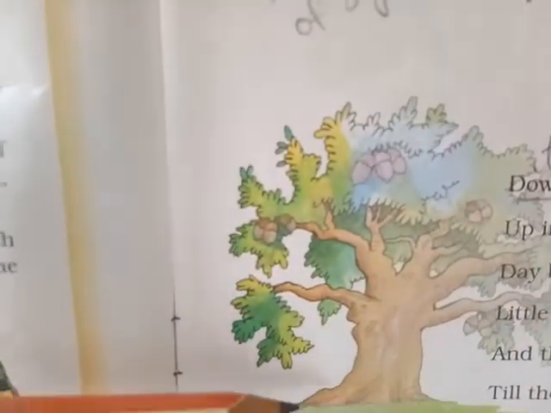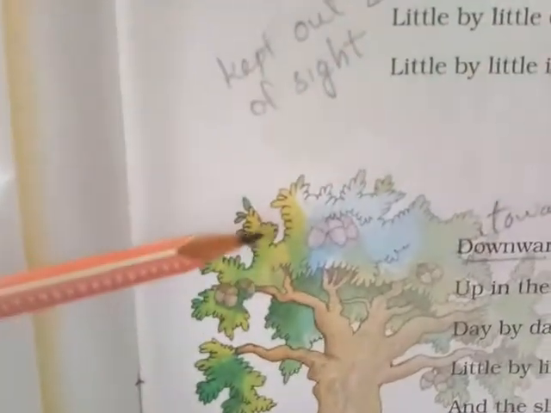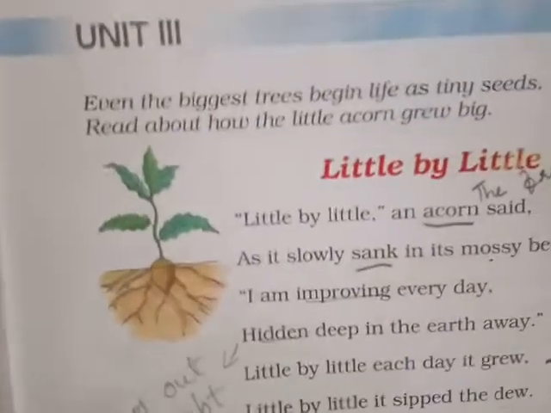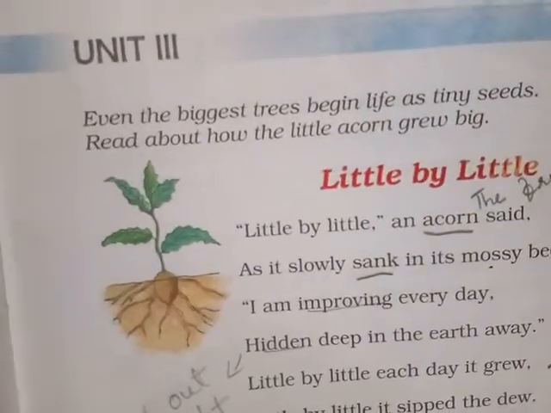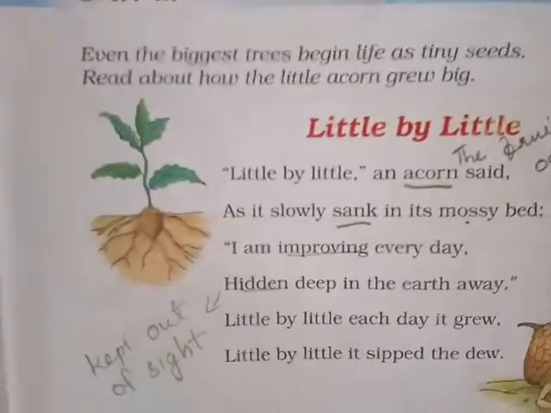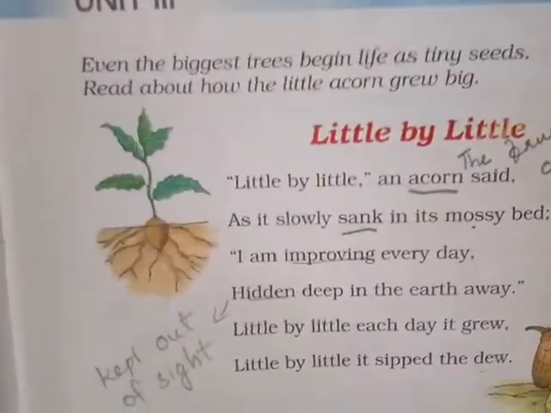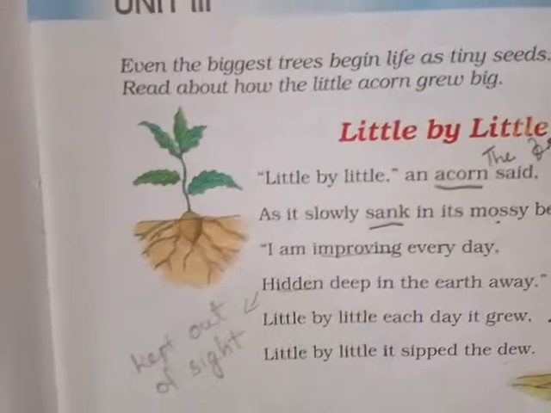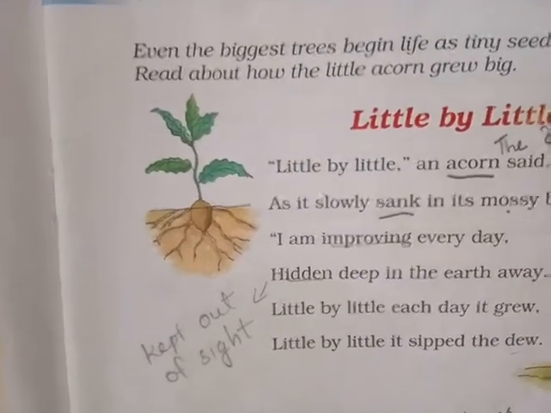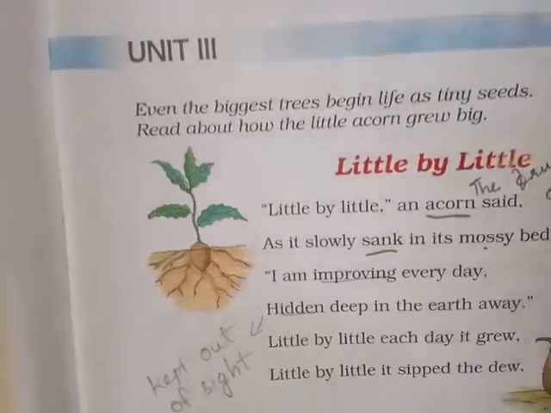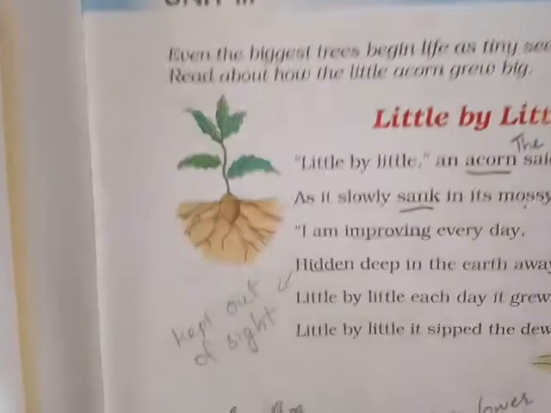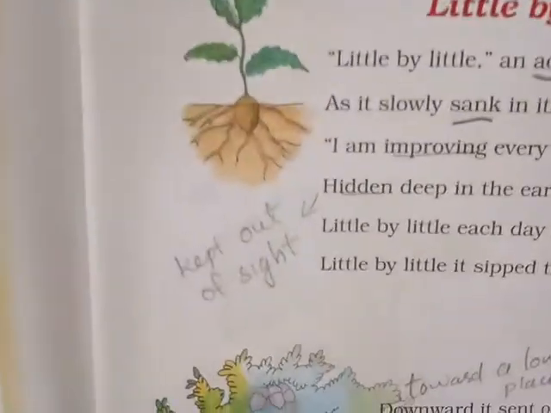There is another tree also like this, the papaya. The papaya comes from a small seed, beej. Inside of the papaya there are so many small seeds. From those only the papaya tree will come.